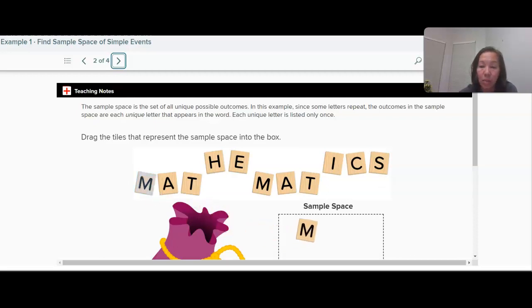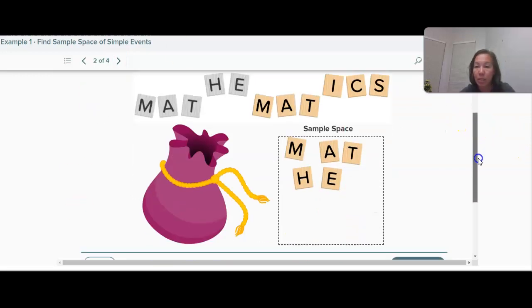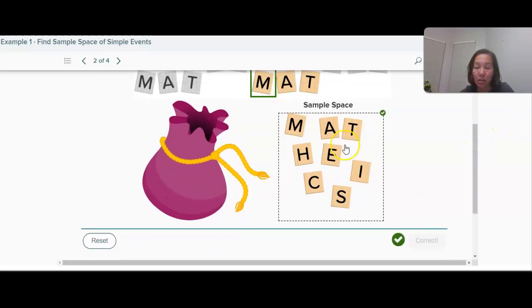So there's only one M. We have an A. We have a T and an H and an E. We already have an M in the bag. We already have an A in the bag. We already have a T in the bag. We don't have an I. We need a C and an S. So the sample space is these letters here, all of the letters in the word mathematics, but only listed once.